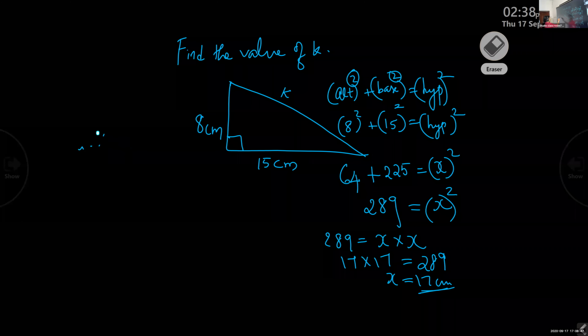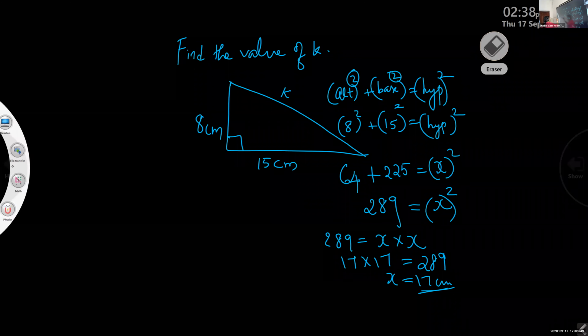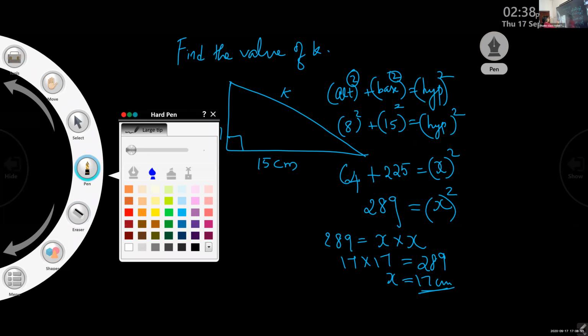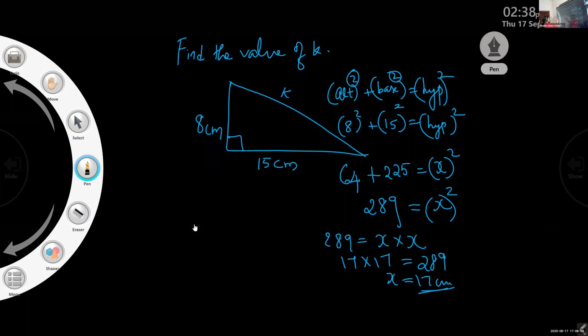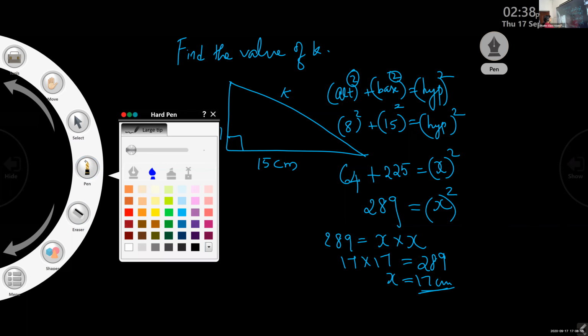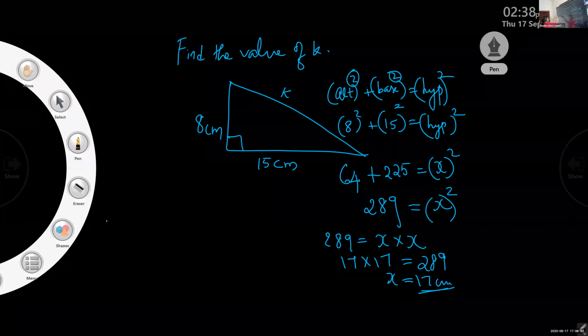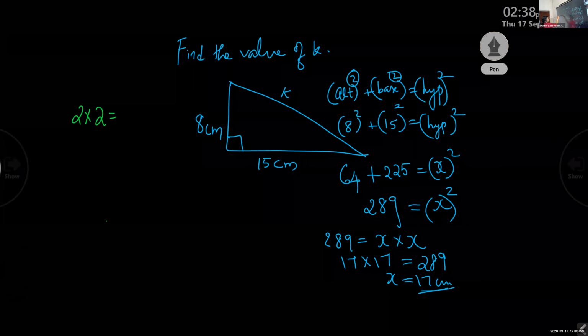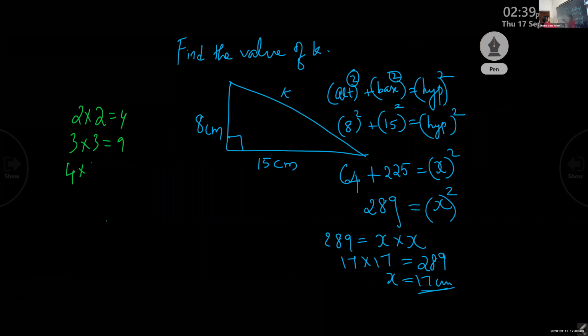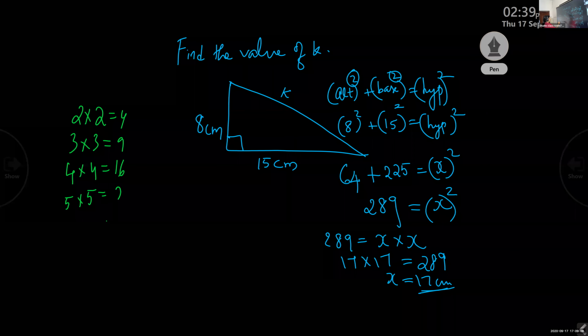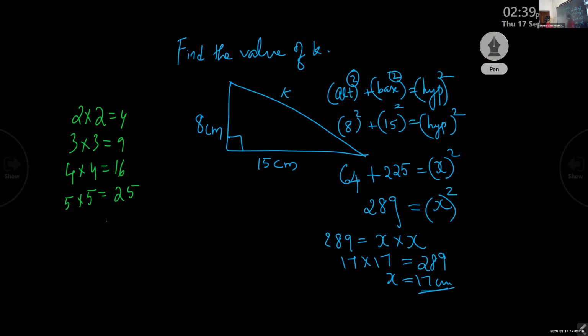Table of squares means 2 into 2 is 4, 3 3s are 9, 4 into 4 is 16, like that. 5 into 5, 25. Like that, 11 into 11, 121.